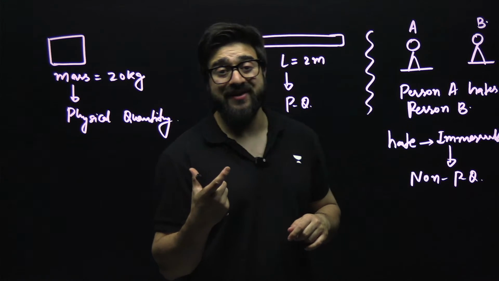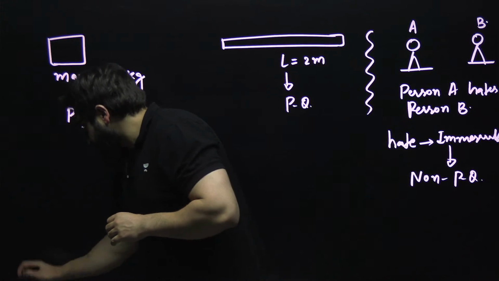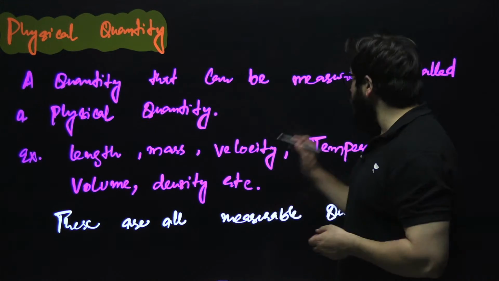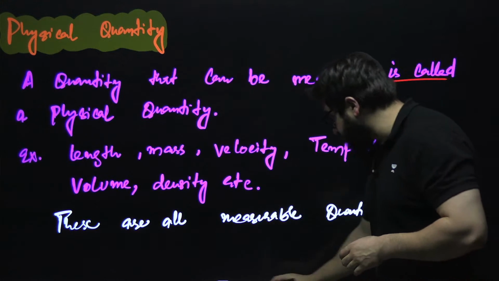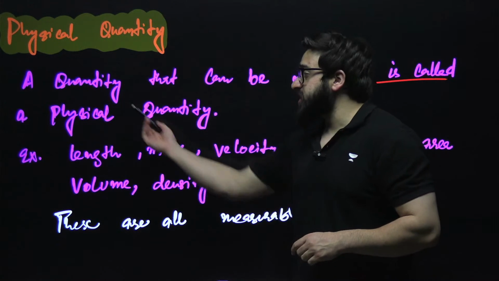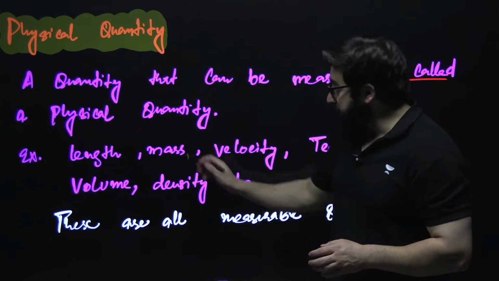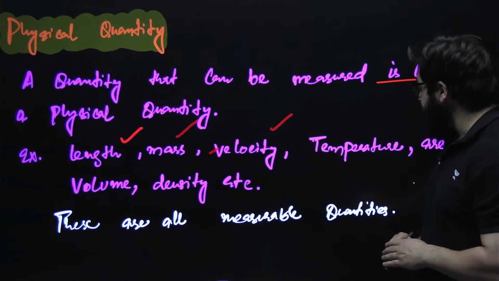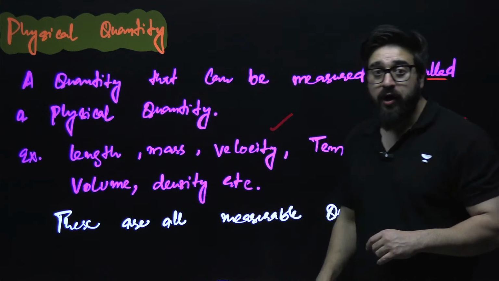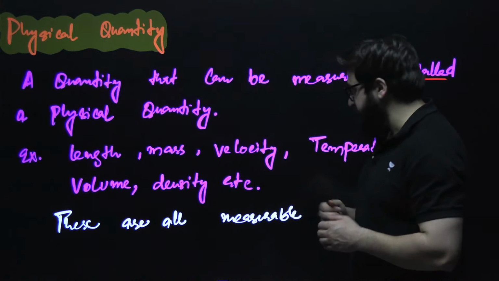That is a non-physical quantity. That is immeasurable. So my dear friends, that's why it is mentioned over here. A physical quantity is a quantity which we can measure. Like we say length, mass, velocity, temperature, area, volume, density, etc. All of these are measurable quantities. So that's why we call these physical quantities.